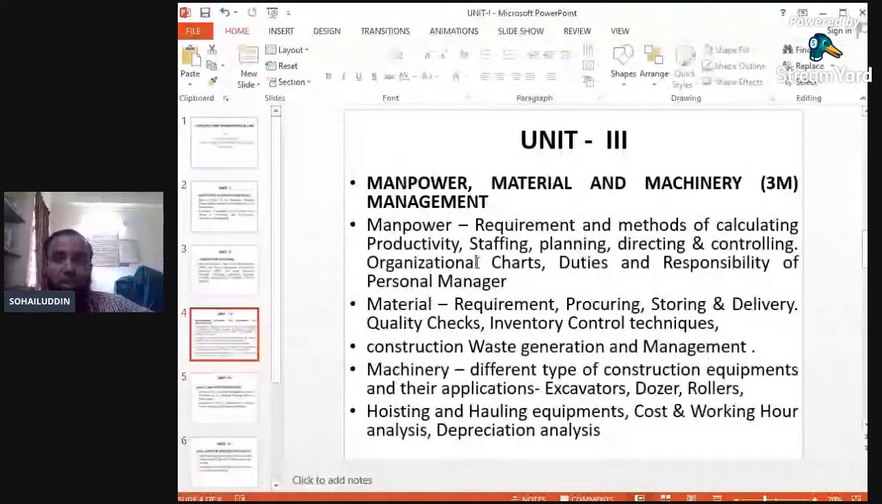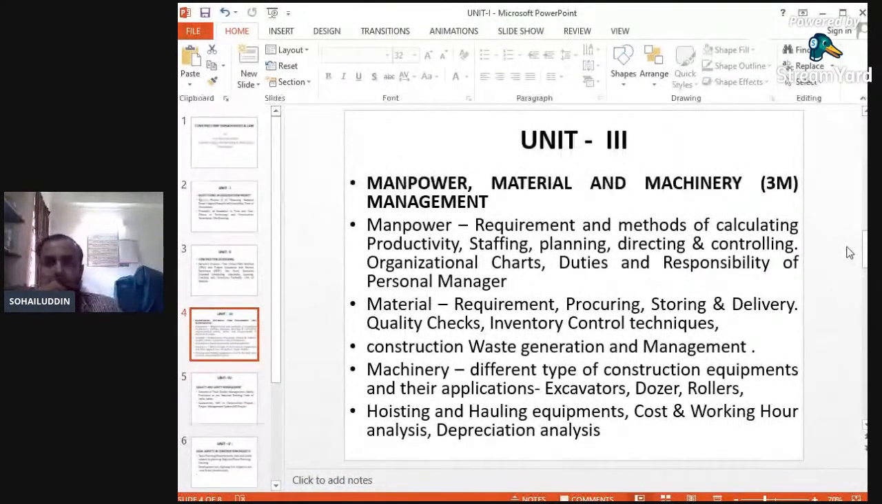So unit number 3 is again very important, with the various things required related with the construction. While executing a project, various aspects will be covered. Unit number 3 deals with manpower, material, and machineries. It is also called 3M. In short, it is called 3M management. The first M stands for manpower, the second M stands for material, and the third M stands for machineries.